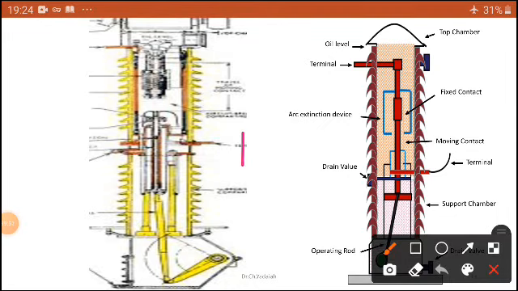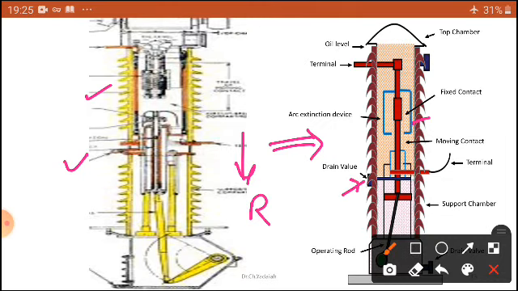So this is one limb only. Your aim is to draw this. For simplification, I have drawn this one physically with my hand, with the same parts. Actually, this is a practical one. What does it consist of? You know, the top chamber, oil level indicators, terminals, fixed contact, moving contact, the arc extension device, which you can see in blue color, and drain valves.